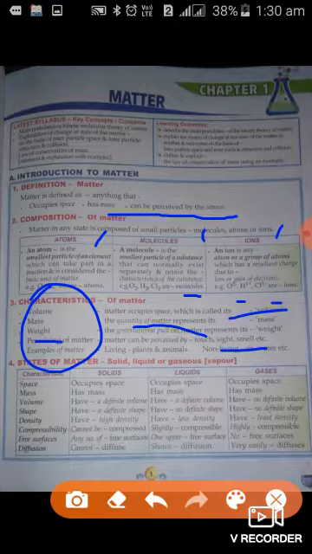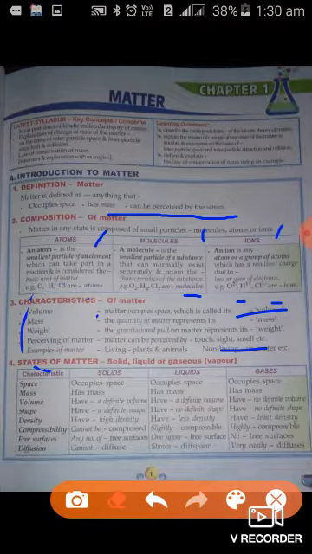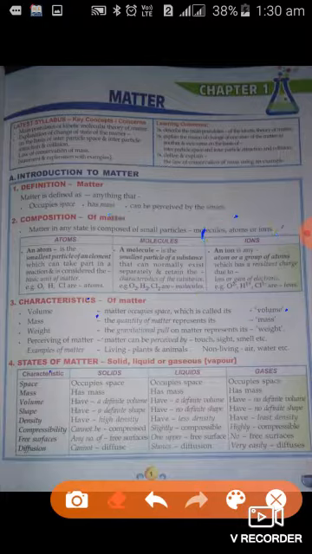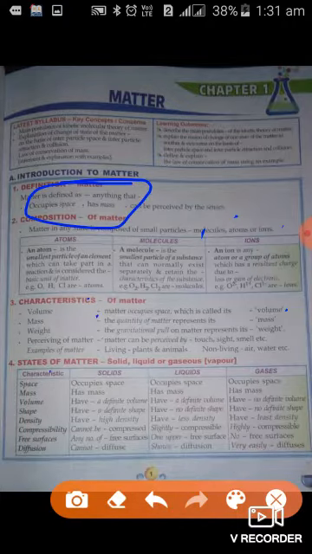Now the states of matter. There are three types of matter on the basis of state: solid, liquid, and gases. And some important characteristics are there for each type of matter. For example, first point, the space. Solid occupies space, liquid also occupies space, gases also occupy space. Why? Because in the first term, that is definition, these three terms which are there, occupies space, matter has mass, can be perceived by senses. Therefore in all three states such properties should be present.